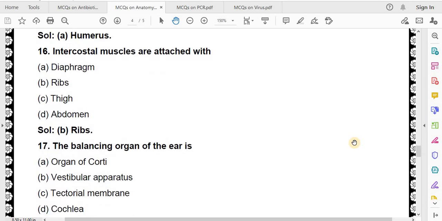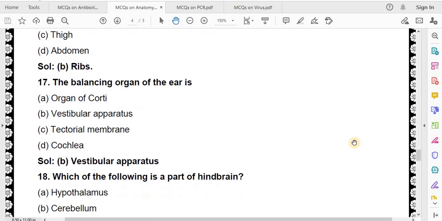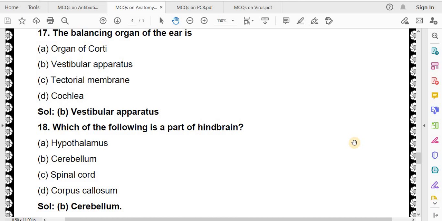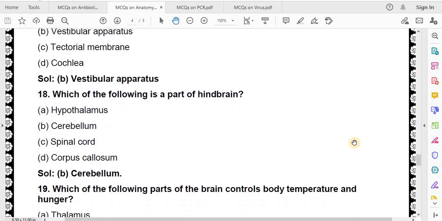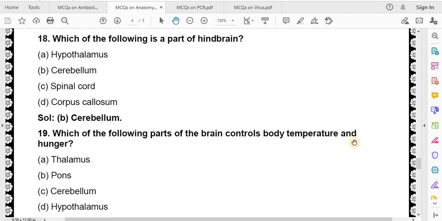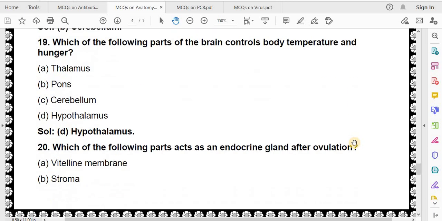The balancing organ of the ear is organ of Corti, vestibular apparatus, tectorial membrane, cochlea. Correct answer is vestibular apparatus. Which of the following is a part of hindbrain? Hypothalamus, cerebellum, spinal cord, corpus callosum. Correct answer is cerebellum. Which of the following parts of the brain controls body temperature and hunger? Thalamus, pons, cerebellum, hypothalamus. Correct answer is hypothalamus.